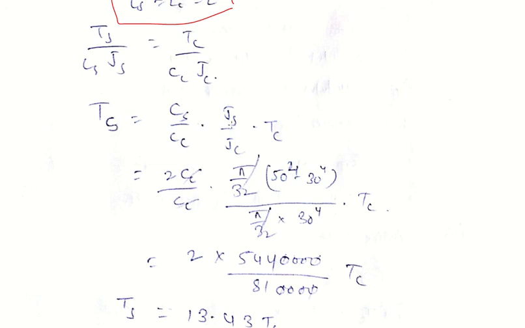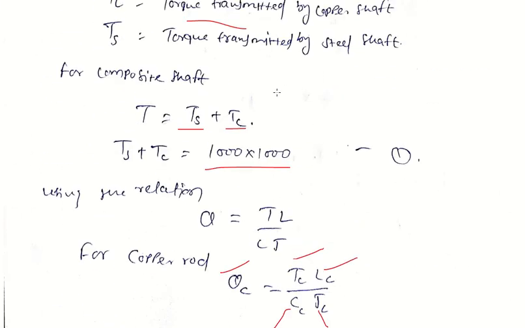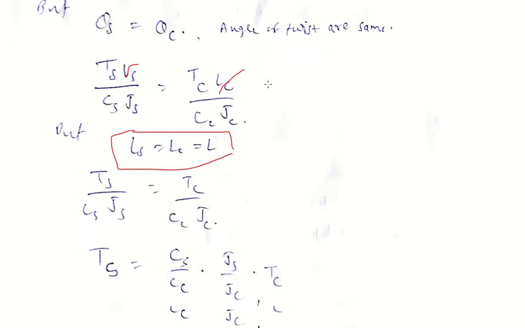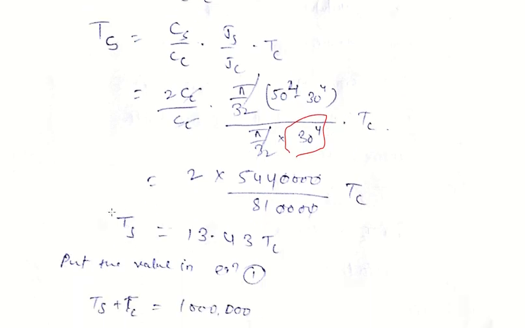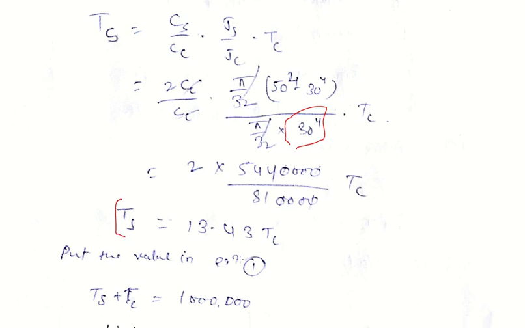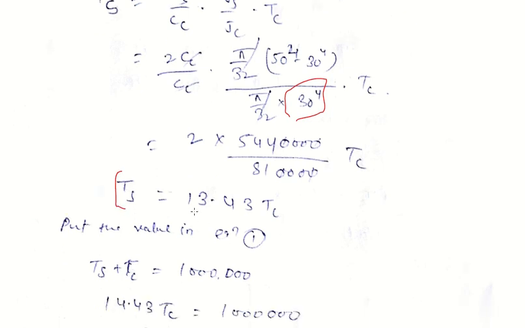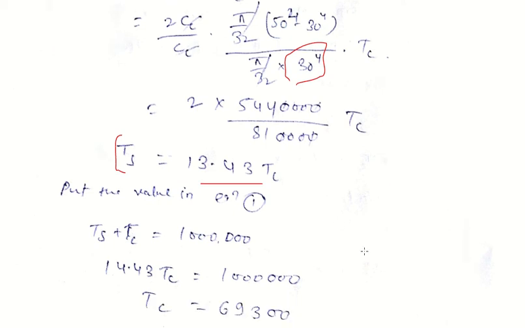Js, the polar moment of inertia of steel, since the given section is a hollow circular section, is pi by 32 into 50 to the power 4 minus 30 to the power 4. Jc is the polar moment of inertia of copper section, so pi by 32 into 30 to the power 4, into Tc. So here we get Ts in terms of Tc: Ts equals 13.43 Tc.